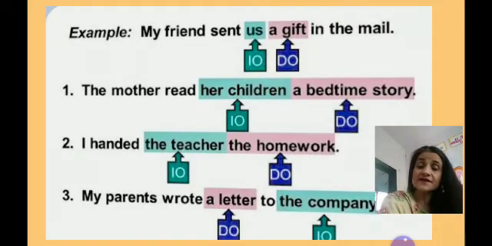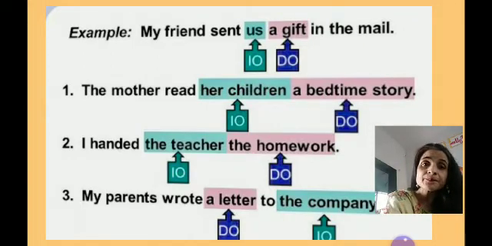Okay, let's have some other example. My friend sent us a gift in the mail. So whom did the friend send a gift? Whom? Us. So us is indirect object. And what did friend send? You will get the answer a gift. So a gift is direct object which we are representing here with the letter DO. And indirect object we are referring here with the letter IO.